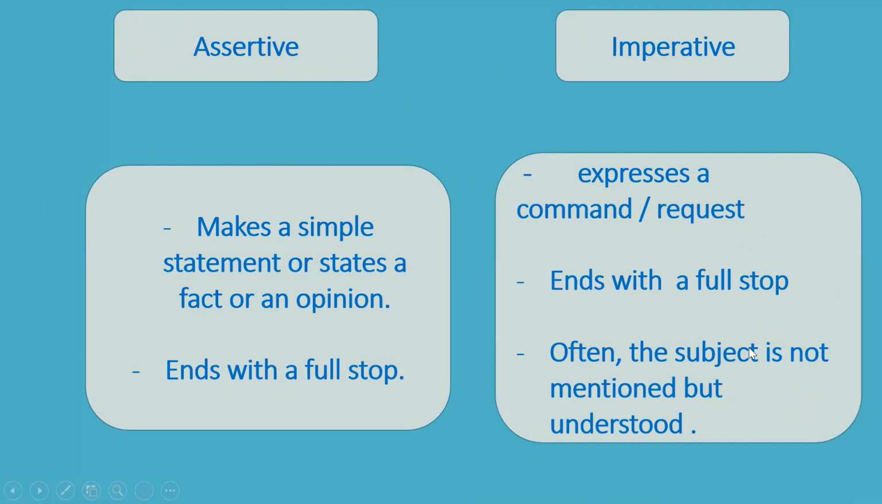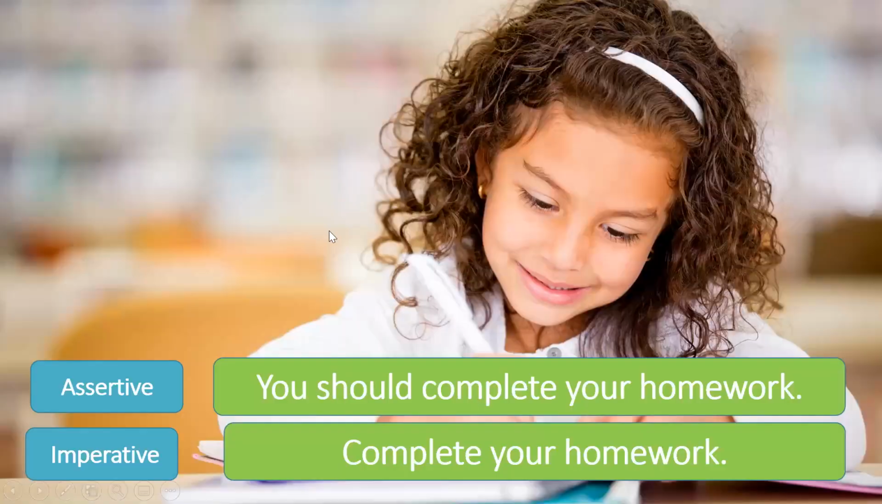And often the subject in case of imperative sentences is not mentioned, but it is understood. An imperative sentence is a sentence which expresses either a command, request, or advice. Then it also ends with a full stop, and often we don't have the subject clearly mentioned. The subject is generally understood in case of an imperative sentence. Now let us see some examples.